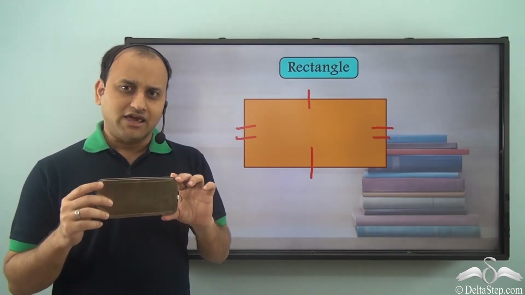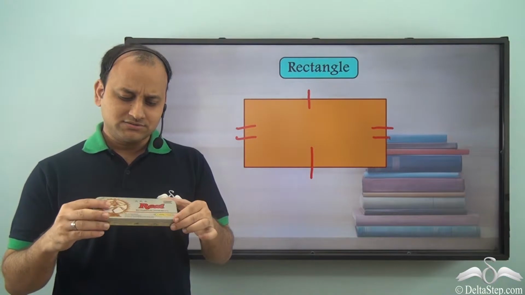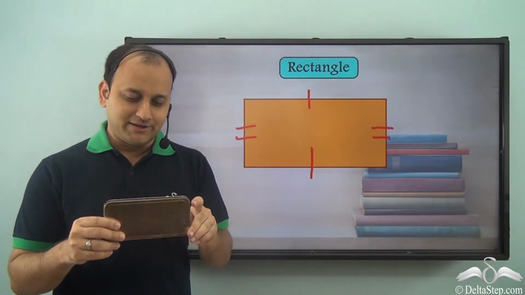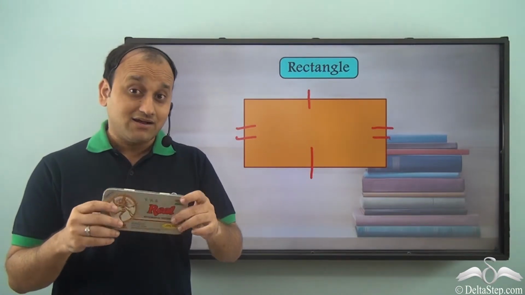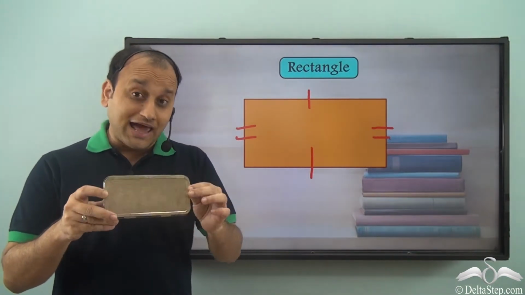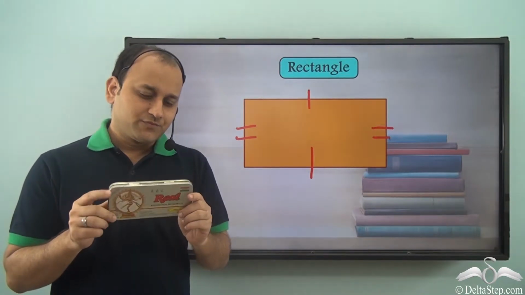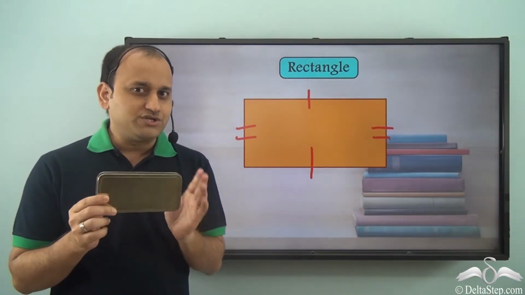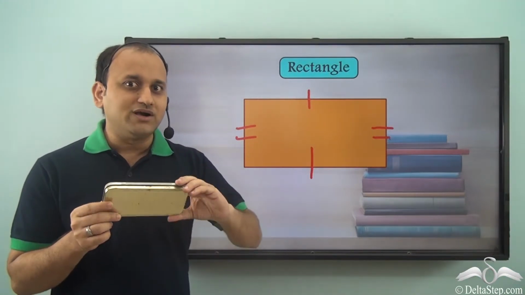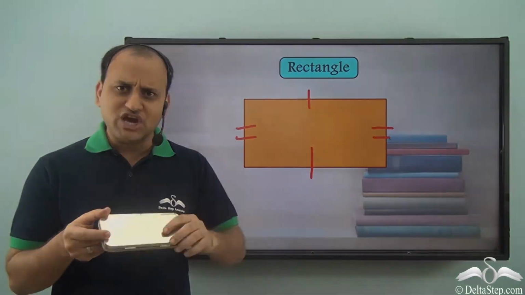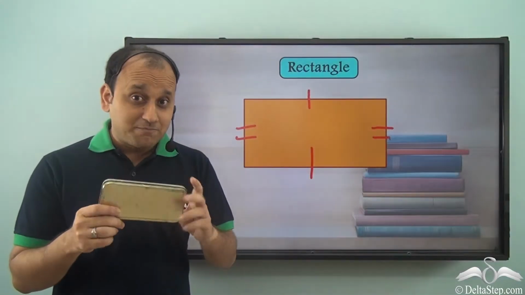But if I rotate it a bit, is it still a rectangle? Not really. So it's much thicker than a rectangle. So it may look like a rectangle, but it's not exactly a rectangle. So what did we do? We just converted a rectangle into a different shape altogether. So what exactly is this shape and how did it become like this?